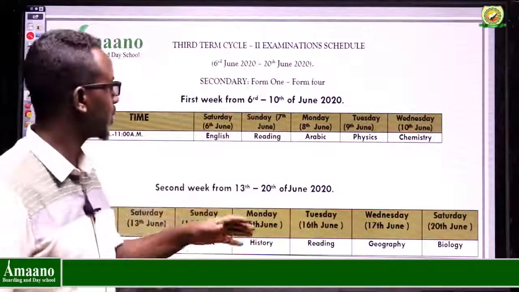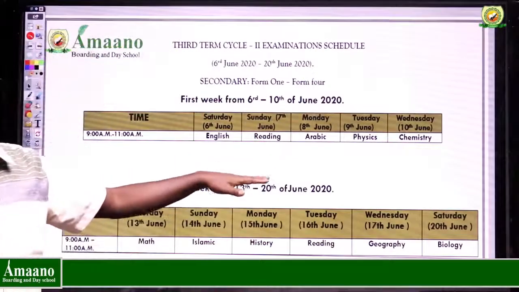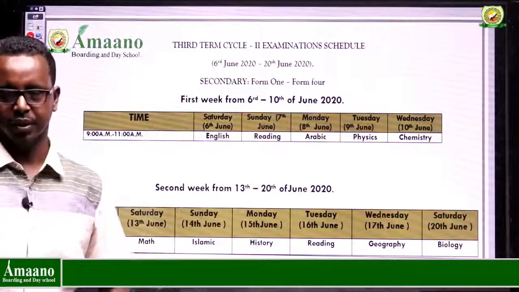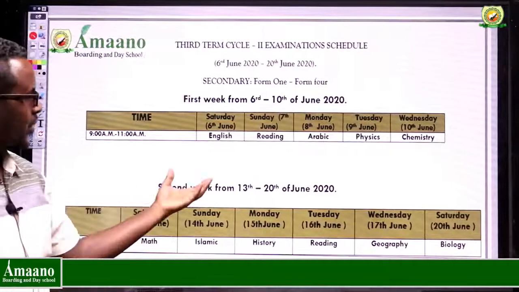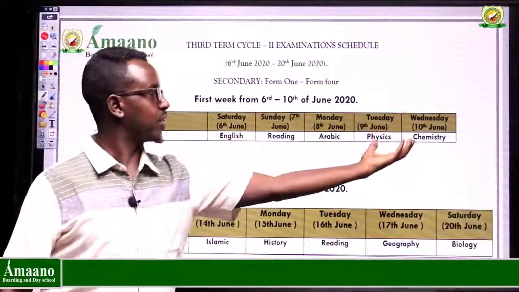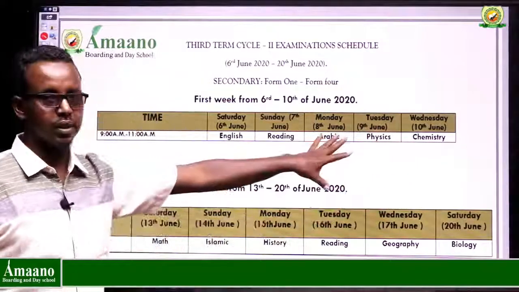As you can see here, this is our exam schedule, particularly the third term cycle 2 examination. In chemistry, you will do chemistry on 10 June. It's a Wednesday, so you can consider this schedule.